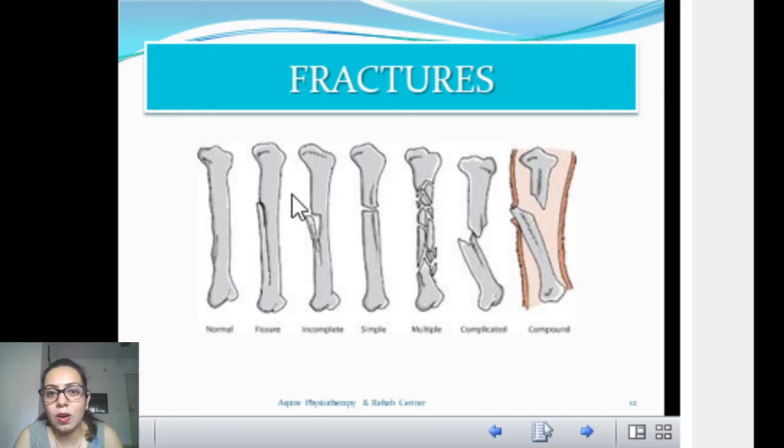So if your pain is not subsiding after 2 days, and it is excruciating, you can't move that part, swelling is the same, it is not subsiding, you should consider taking an x-ray. Ideally you should get an x-ray within 24 hours, but in case you think that it is not major but still the pain is bothering you after 3-4 days, you should always rule out fractures.